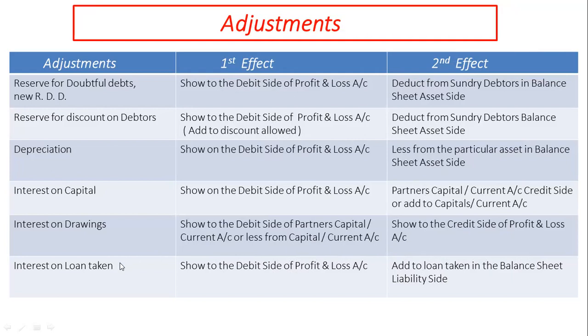Interest on loan taken. This is always the loss of revenue of the firm, and first effect is shown on debit side of profit and loss account. Second effect is to be added in the loan amount in the balance sheet liability side.